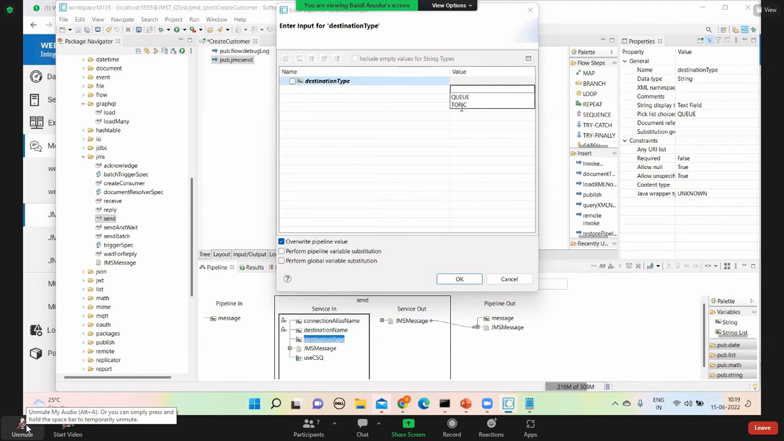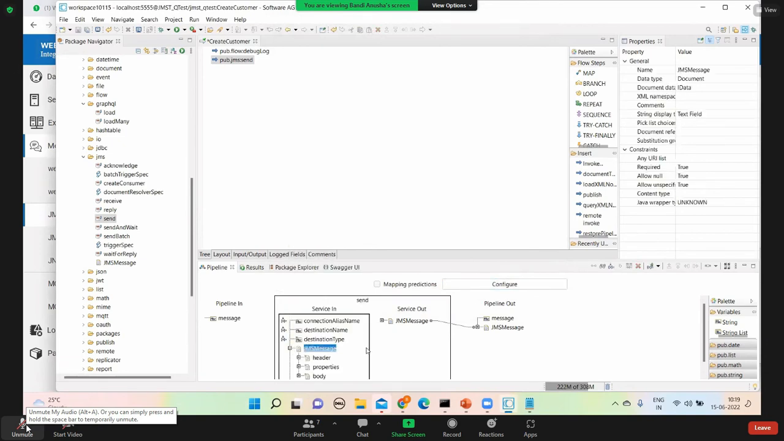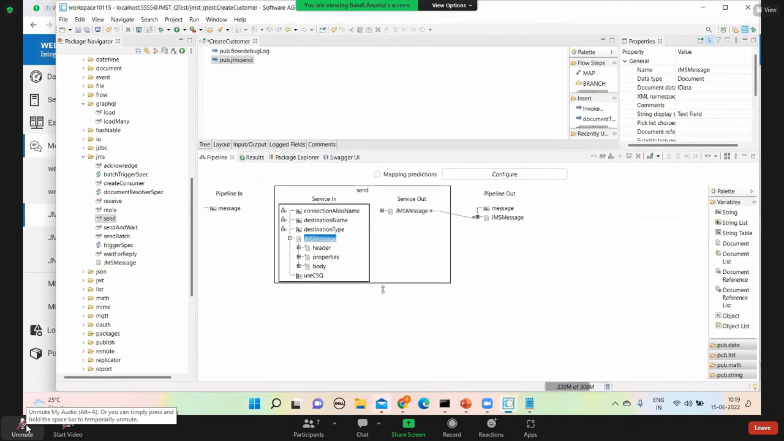When we create a receiver, we'll say whether it's a durable topic or normal topic. Okay, so let's say topic we created. Now if we explain JMS message, a JMS message is a message which is actually published onto the JMS server.